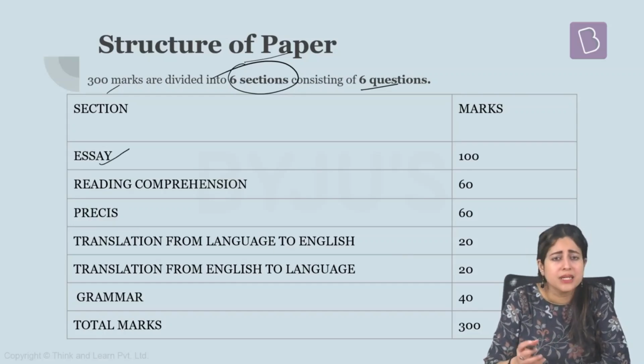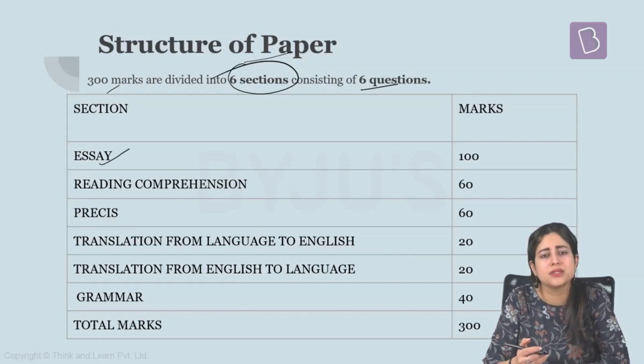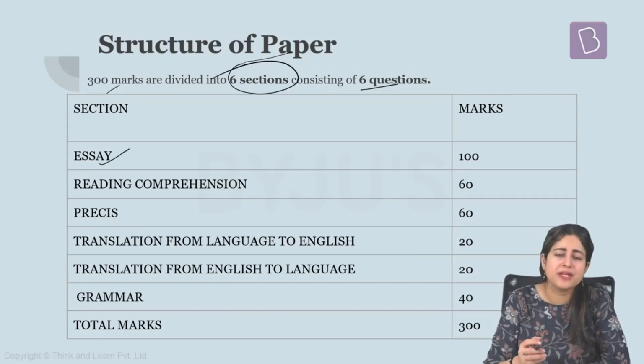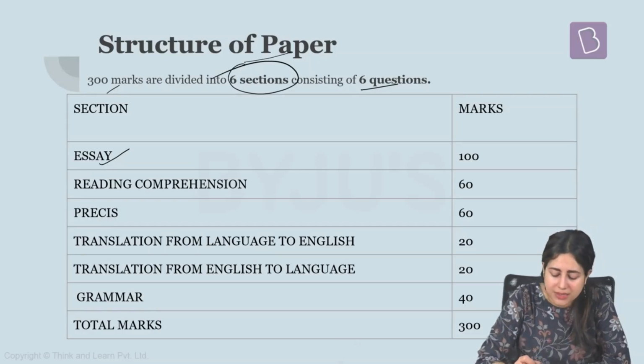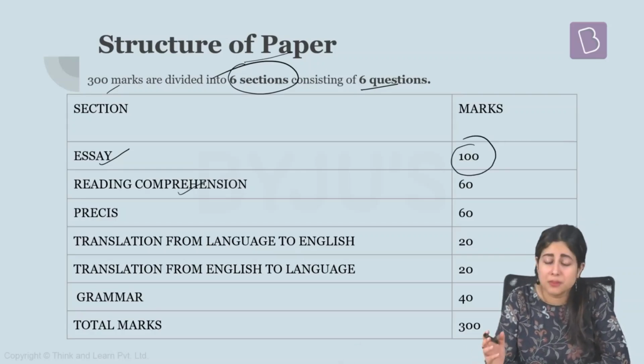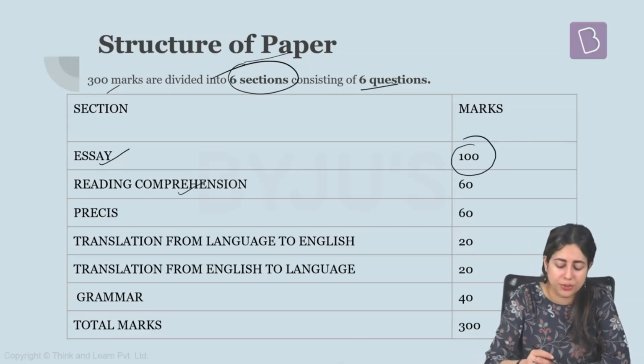We all know what essay writing is all about. It is where a topic is given to you and then you need to reproduce your ideas associated with that topic. You need to express your ideas on the given topic in a very structured format, which is easy to read and understand. Essay has been given 100 marks here, which is the maximum out of this 300, which means the largest mark component has been given to the essay part.